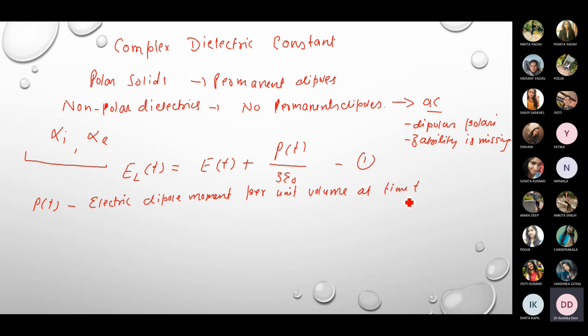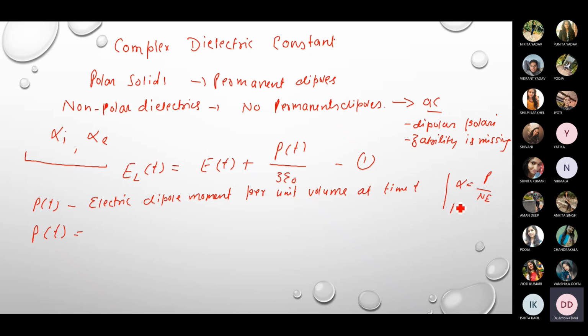Okay, so now here, considering the electronic and ionic polarizability, this dipole moment may be written as follows. We know from our previous relations that alpha is equal to P upon NE, where P is the dipole moment, N is the number of atoms, and E is the applied electric field.